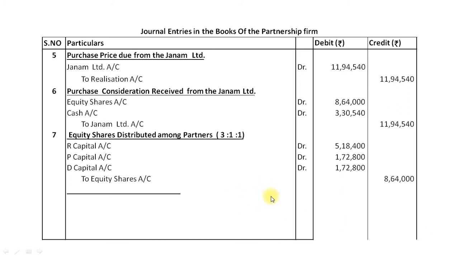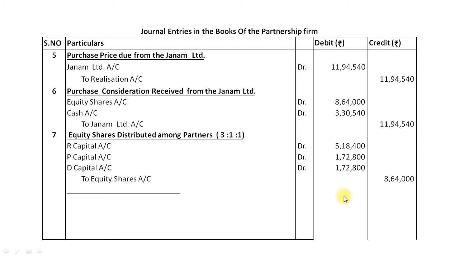Dear students, here you understand in entry number 6, equity share account is debited for rupees 8,64,000, whereas the same account is credited in entry number 7 for the same amount 8,64,000. So here our second account, that is equity shares account, is also closed.